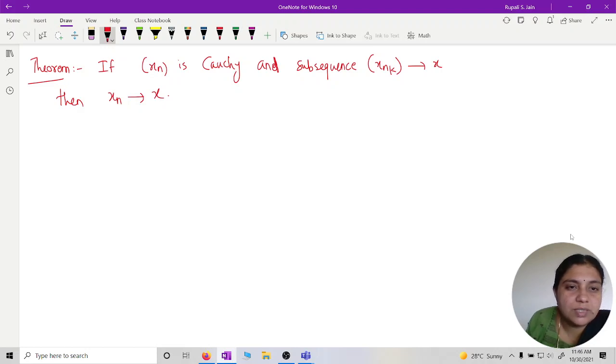What does this theorem say? xn is given to be Cauchy and we are given a subsequence which converges to x. Then we have to prove that the original sequence xn converges to x.